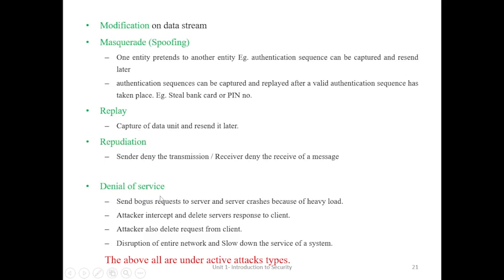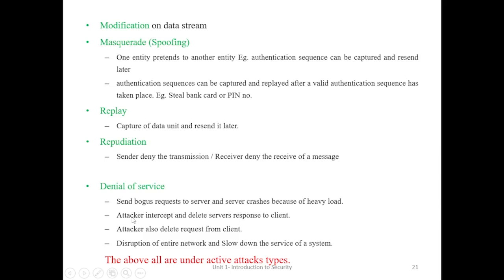Denial of service is implemented in a distributed environment. The distributed environment is a client-server architecture in which an attacker is able to send n number of requests to the server. Because of that many requests, the server may crash because of heavy load.